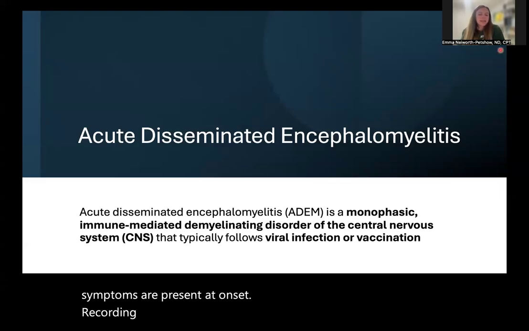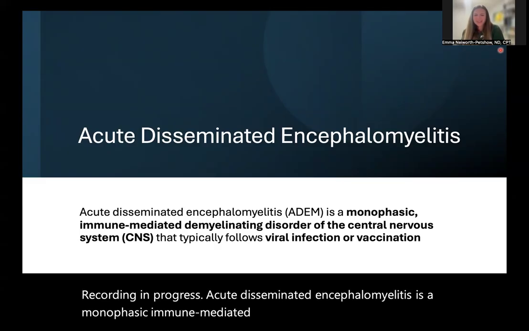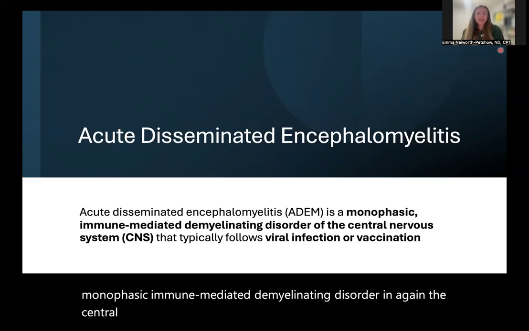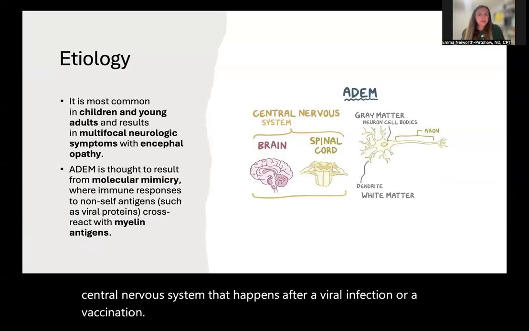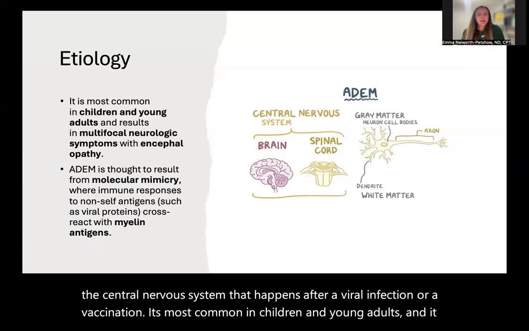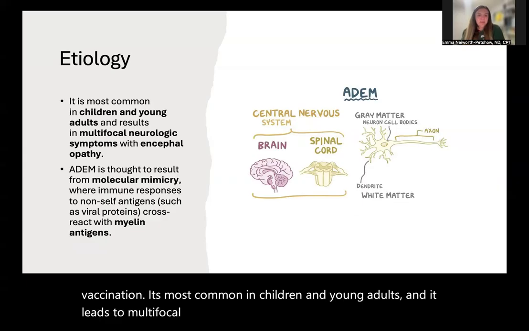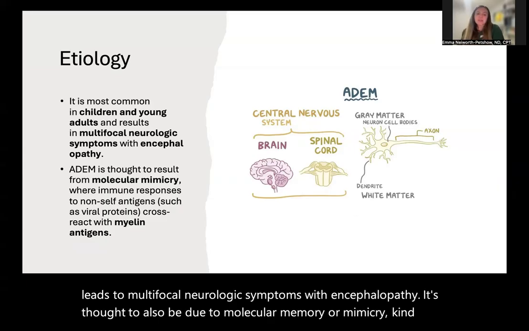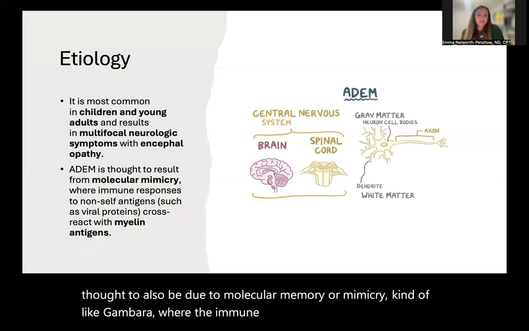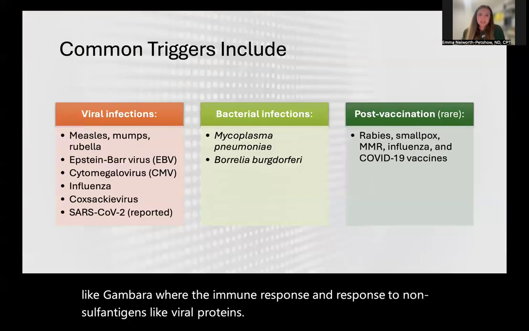Acute disseminated encephalomyelitis is a monophasic immune-mediated demyelinating disorder, again, in the central nervous system that happens after a viral infection or a vaccination. It's most common in children and young adults, and it leads to multifocal neurologic symptoms with encephalopathy. It's thought to also be due to molecular mimicry, kind of like Guillain-Barré, where the immune response responds to non-self antigens like viral proteins and cross-reacts with myelin antigens.